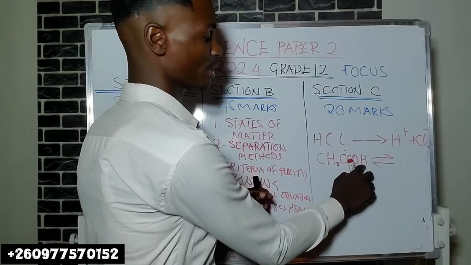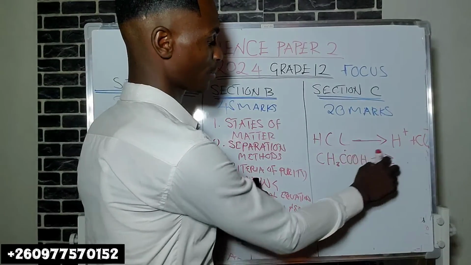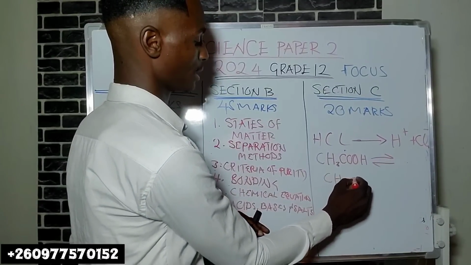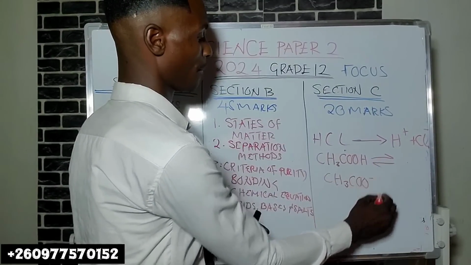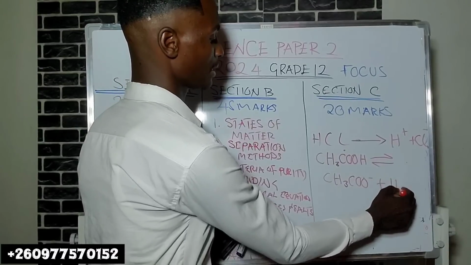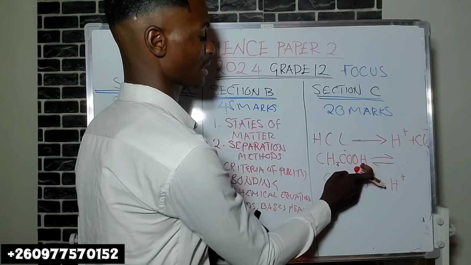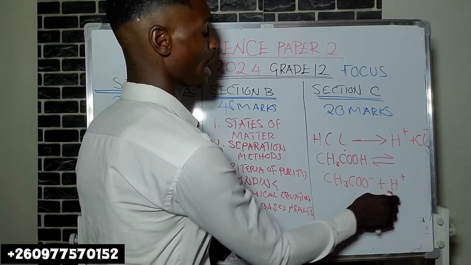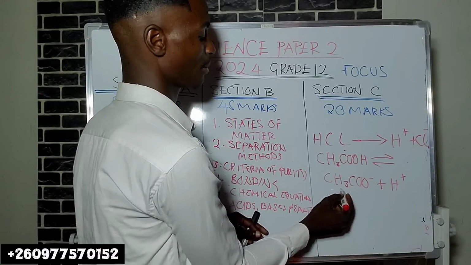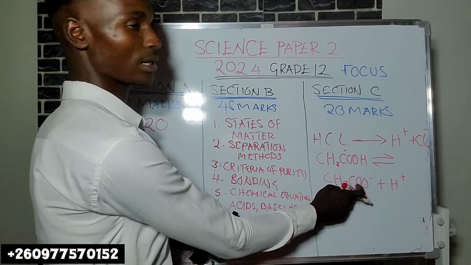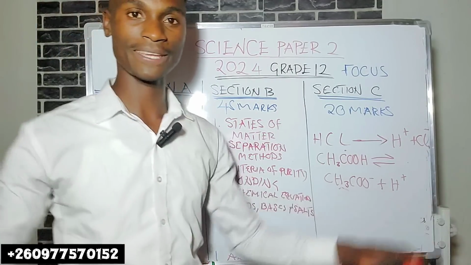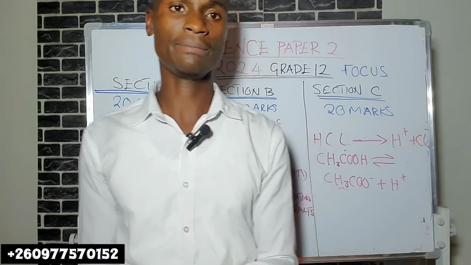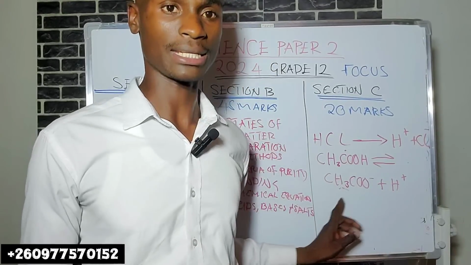Only this hydrogen will ionize, so the product will be CH3COO minus and the hydrogen ion. Are we together? Why is this one a weak acid? Because some of the hydrogen atoms are still in the compound. See? Simple.